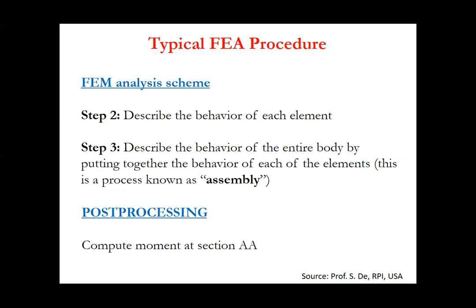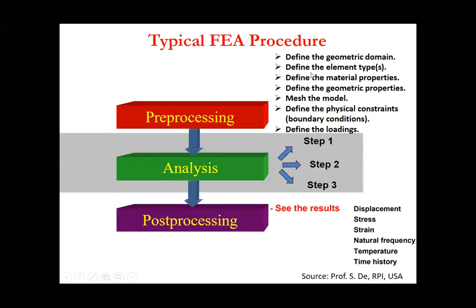This was the schematic that I showed, especially for the vertical machining center. You basically see pre-processing, where you define the geometric domain, the element type, the material properties, geometric properties, and all those things. Then the three steps that I mentioned: analysis, and post-processing, where you see the results: displacement, stress, strain, natural frequency, all those things.